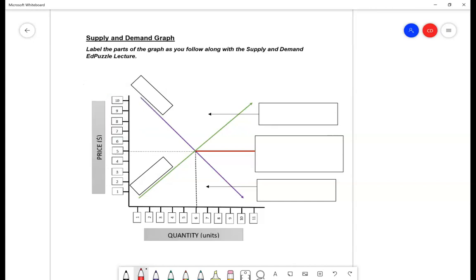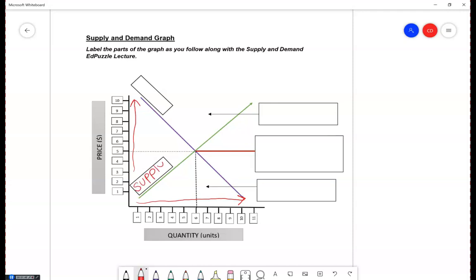Now you see here we have two lines. We have a green line and a purple line. One of these lines is our supply curve, and one of these lines is our demand curve. Okay, let's look at the green line first. Looking at the green line, we notice that as the price is going up, the quantity is going up. So again, as the price is going up, the quantity is going up. And knowing what we know now about supply and demand, we know that that is indicative of the supply curve.